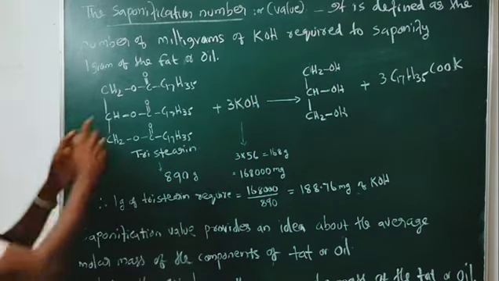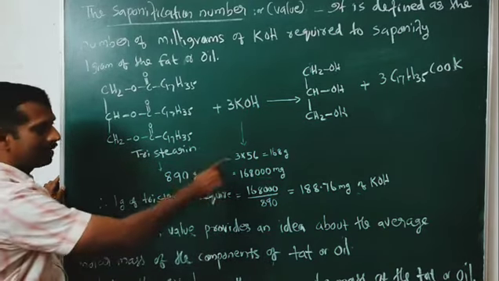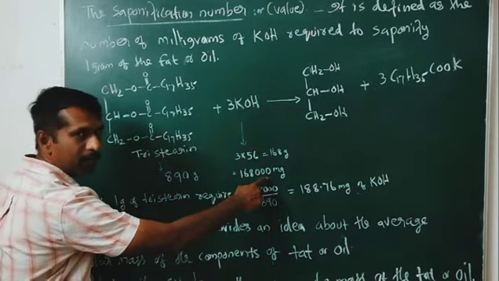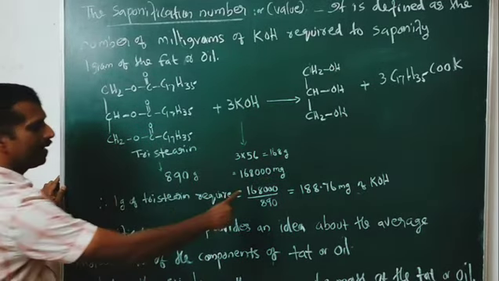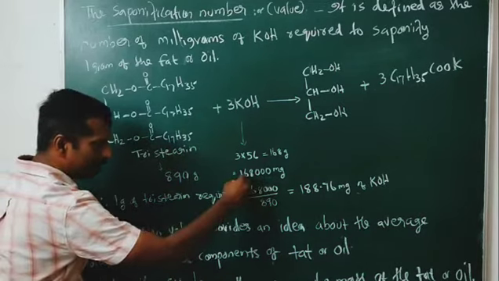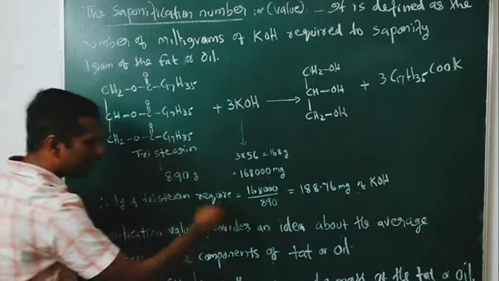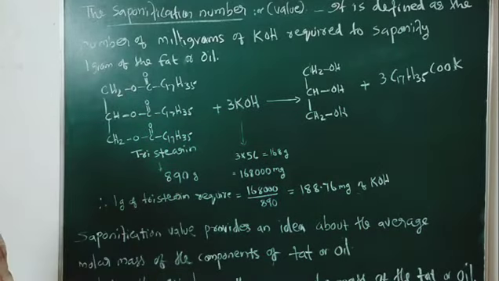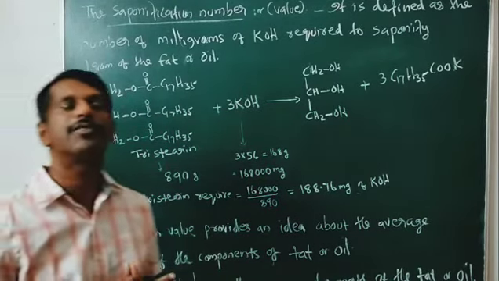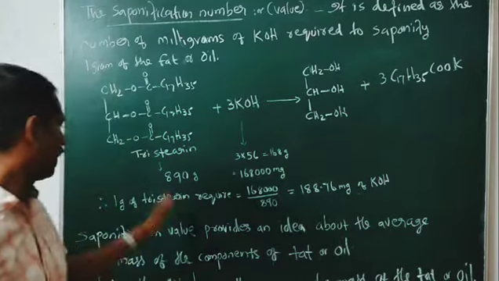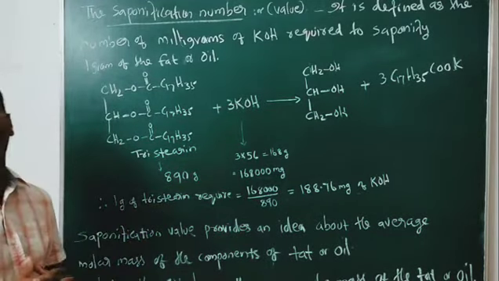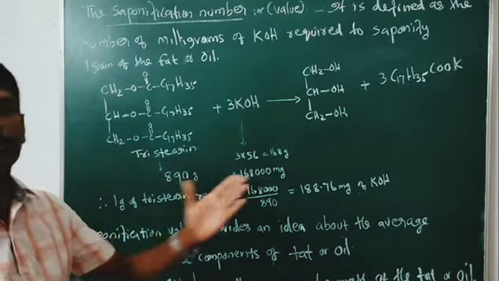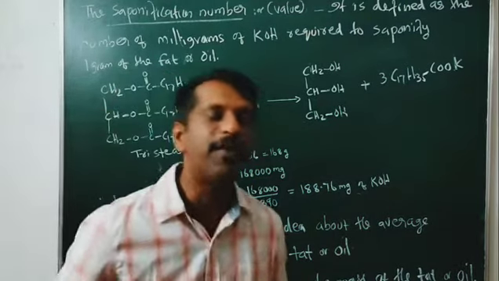So 890 gram of tristearin required 168,000 milligram of KOH. Therefore, 1 gram requires 168,000 divided by 890, that means 188.76. That is the saponification value of tristearin. This way you can find out the saponification number of any fat or oil.